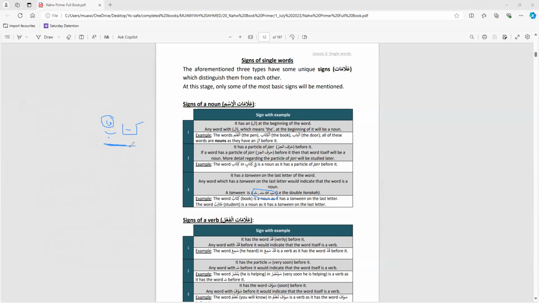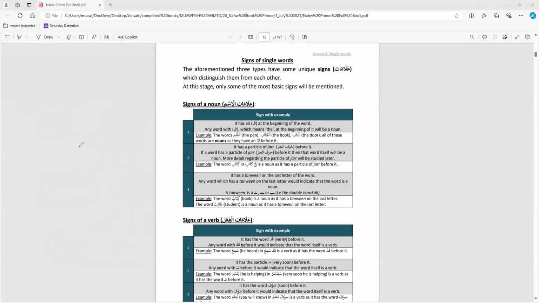Any questions, Yahya, regarding signs of nouns? Nope, no questions, sir. If you can repeat the overview of the signs of nouns before we move on to the signs of verbs. So we learned that these are only some of the signs, they're not all the signs, but these are some of the key signs. And so the first one we learned was that it has alif lam before it. So straight away, in Alhamdulillah Rabbil Alameen, the sign that the word alhamdu is a noun, even though we may not know, is that there's an alif lam before it. So it tells us that it's a noun.